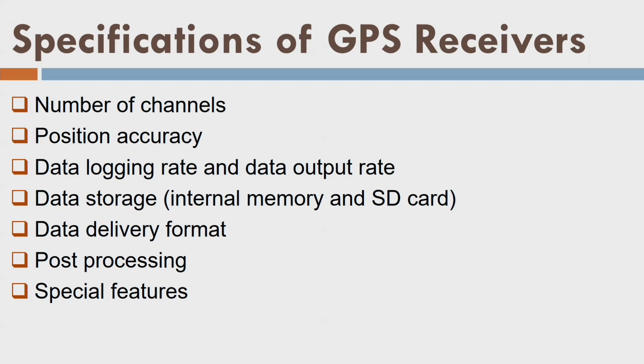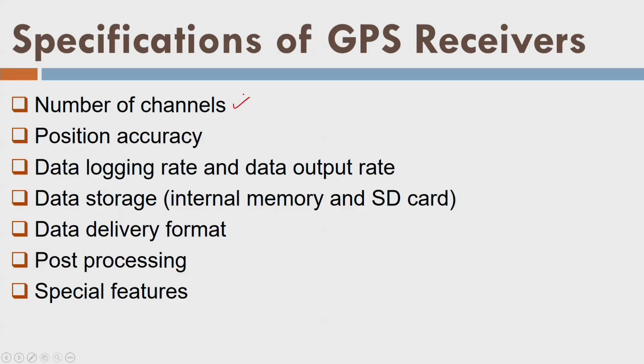So let us try to look into the specifications of GPS receivers that you may buy or you are planning to buy. Okay, I have already reviewed a couple of specifications of GNSS systems, a couple of GPS manufacturers' specifications, and I found that these are very common things: number of channels, position accuracy, data logging rate and data output rate, data storage, data delivery format, data post-processing or pre-processing, whatever, and then special features.